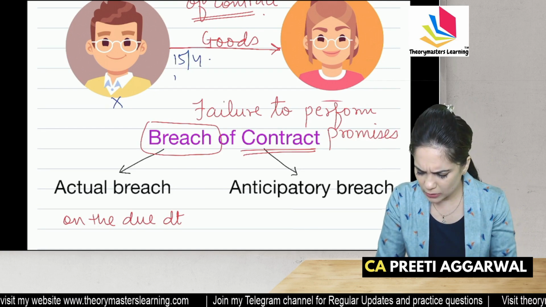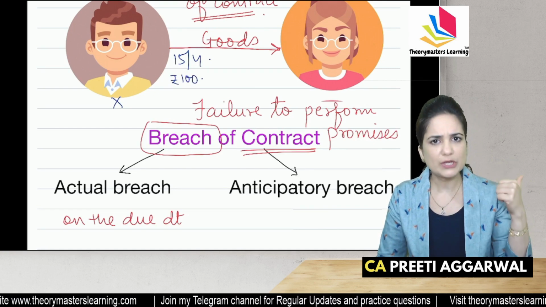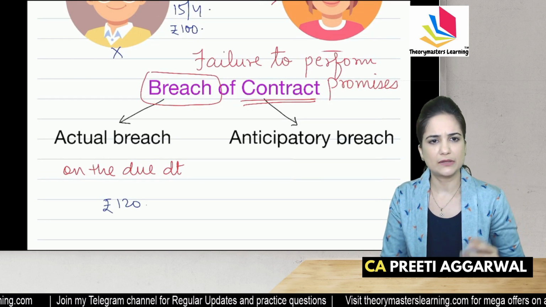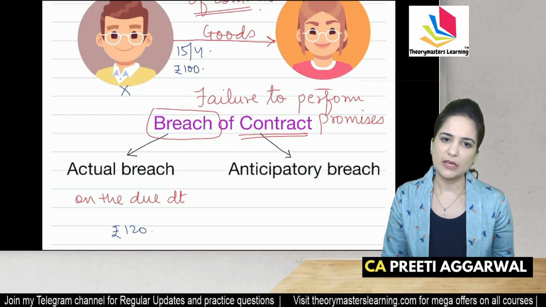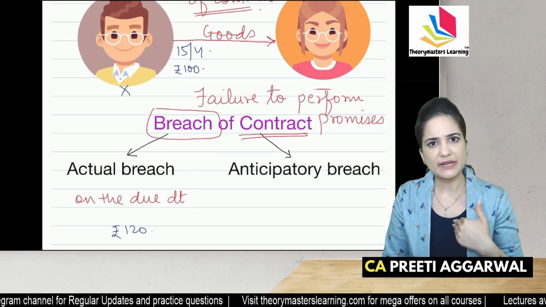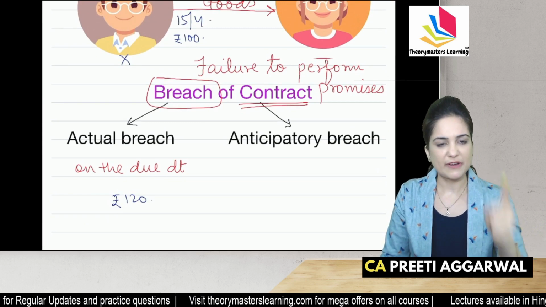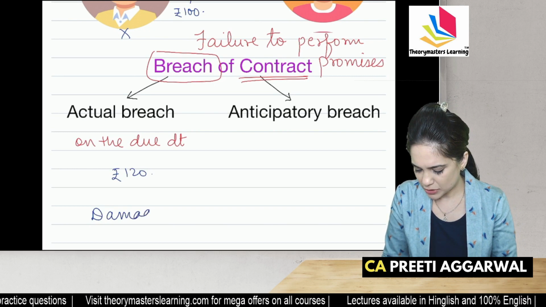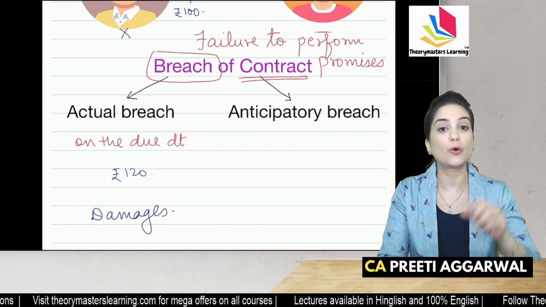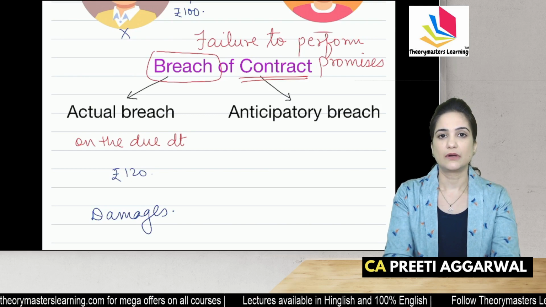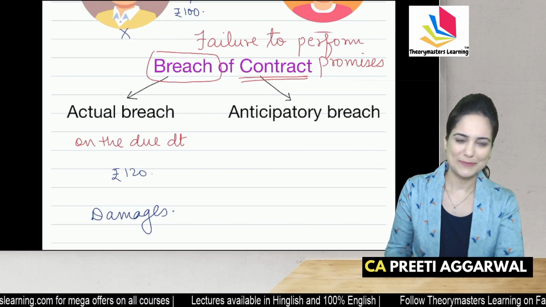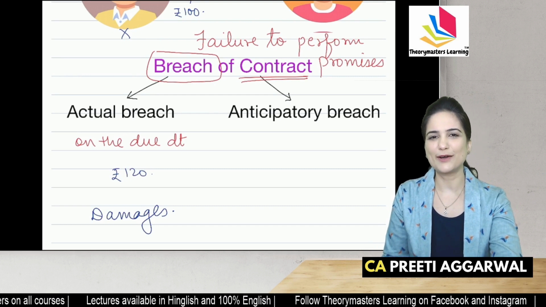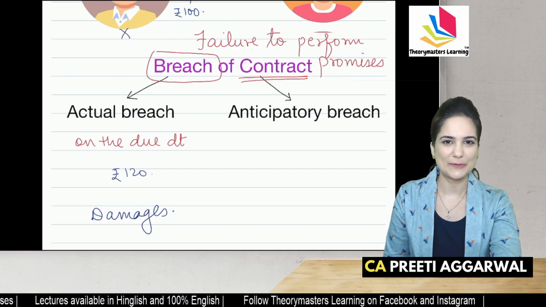You promised you will give me the goods for 100 rupees. Now I went to the market, the price increased to 120. Who will pay me that money? X will pay. He failed to perform, no? So we can take action. It's a contract. We will file a case. It's an actual breach. We will recover damages. There are different kinds of damages which we are going to study in breach of contract, with many examples and case laws. Okay, this is just the beginning of our wonderful journey of studying law.